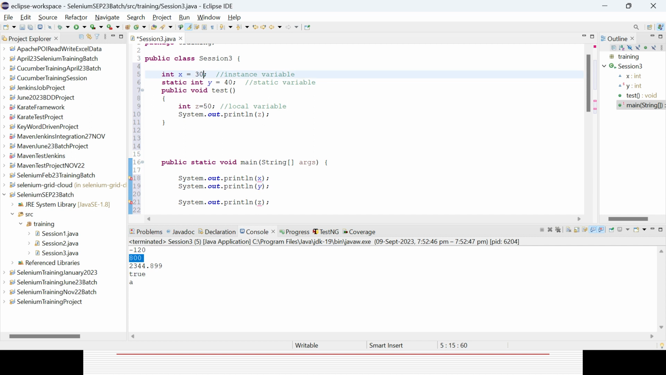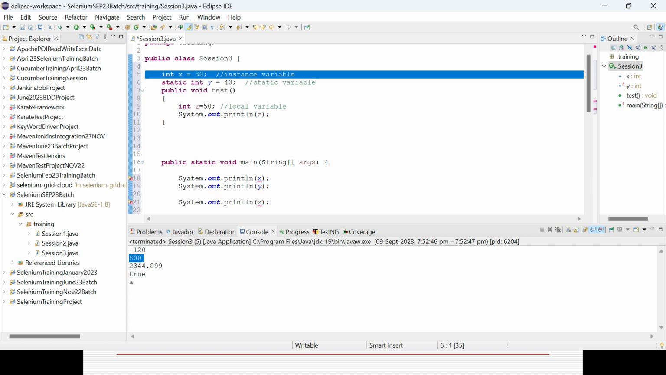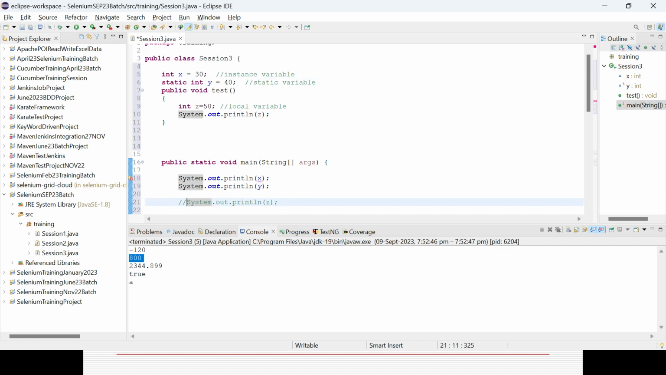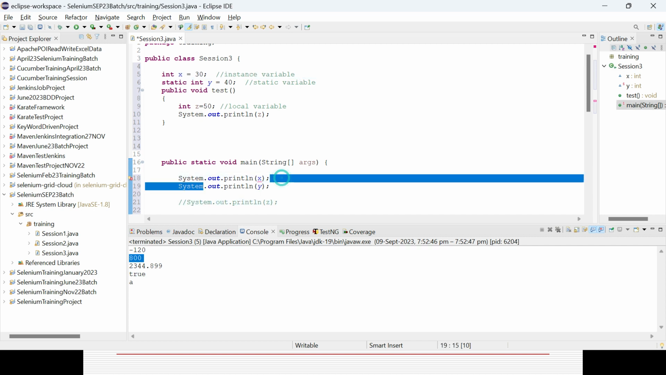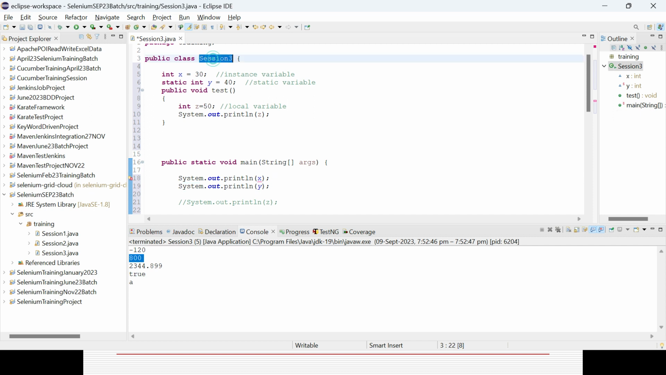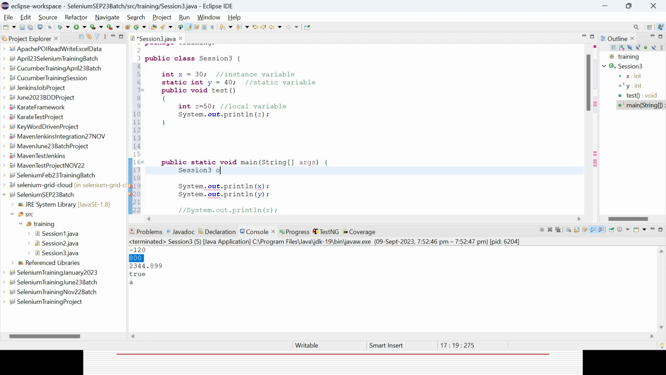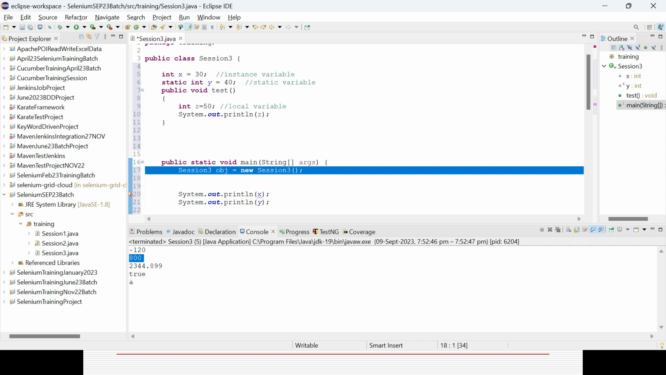Then there is the instance variable. So how can I access that particular variable? Okay, so let's comment it out, and I want to access x. Then how can I use it? First I need to create an object or instance of that class. How can I create it? That is my class name, session 3. I need to create an object. So I can give the object name equal to new and then the class name with brackets. That is the way you need to create an object or instance: class name, then the object name, and the new keyword and the class name again. That is the way you can create the object.